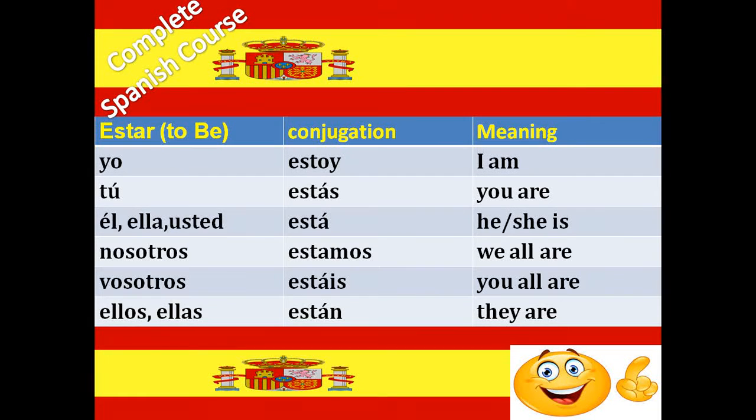So the conjugation of estar, which means to be, is estoy, estás, está, estamos, estáis, and están. Estoy means I am, estás means you are, está means he or she is, estamos means we all are, estáis means you all are, and están means they are.